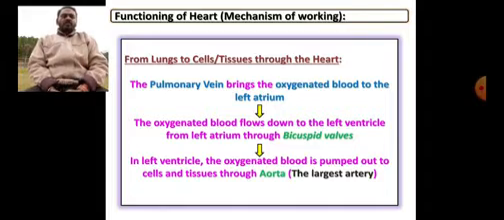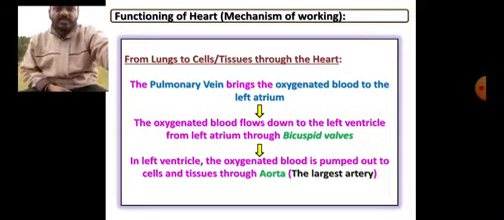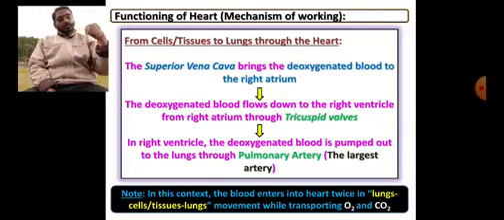Now, how does the heart function, or what is the mechanism of the working of our heart? From lungs to cells through the heart, how does it take place? The pulmonary vein brings the oxygenated blood to the left atrium, and the oxygenated blood flows down from the left atrium to the left ventricle through the bicuspid valves. In the left ventricle, the oxygenated blood is pumped out to cells and tissues through the aorta. The aorta is the largest artery, and this is the way from heart to cells.